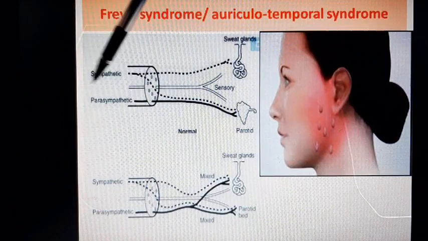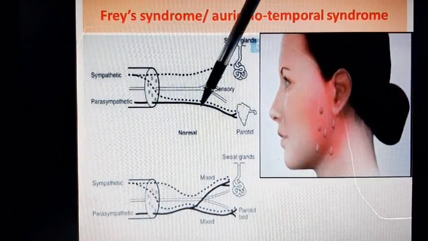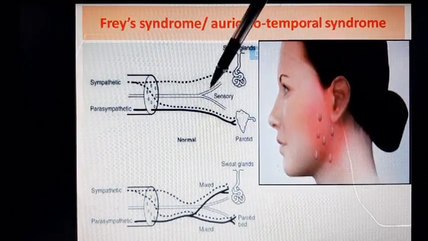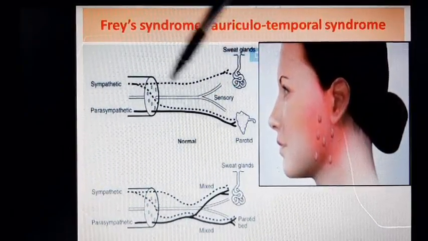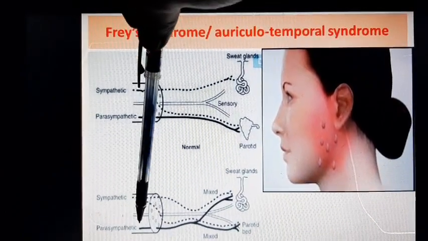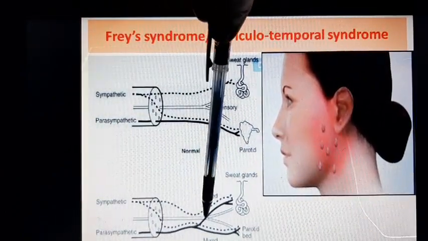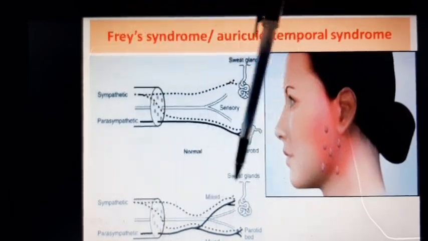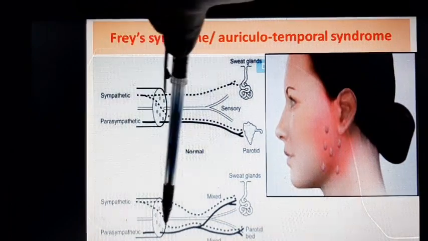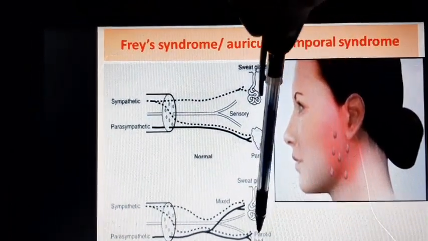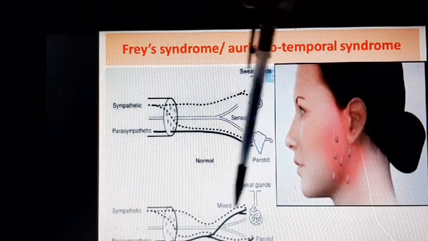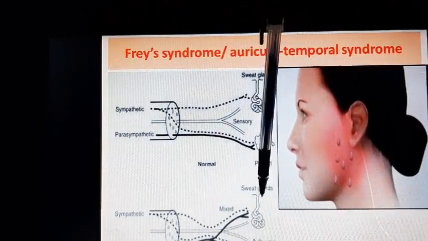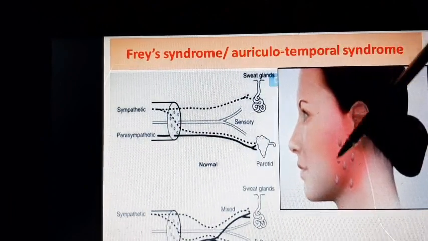Here you can see the secretomotor fibers supplying the parotid gland, and after injury or parotidectomy or surgery, the secretomotor fibers grow and go towards the sweat gland. So here you can see the cross connection of the secretomotor fibers to the parotid gland as well as the sweat gland. When these fibers are stimulated, it secretes saliva as well as leads to sweating in the parotid region.